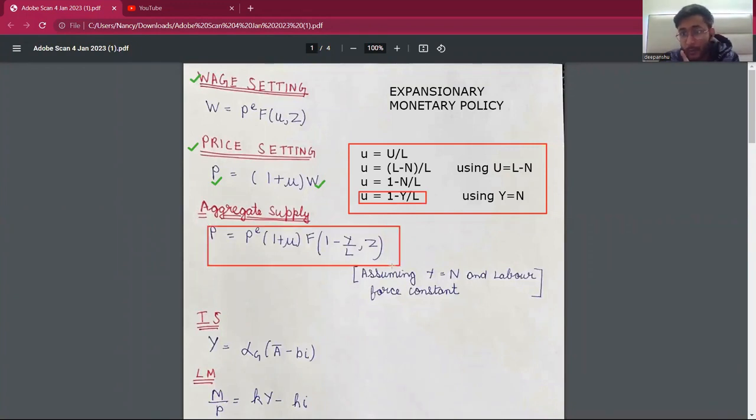Here we have assumed two main things. First, we have assumed that labor force is held constant. Second, we have assumed that output is equal to employment, which means that as employment increases, our output will also increase by the same amount. For example, if our employment increases by 1, our output will also increase by 1.